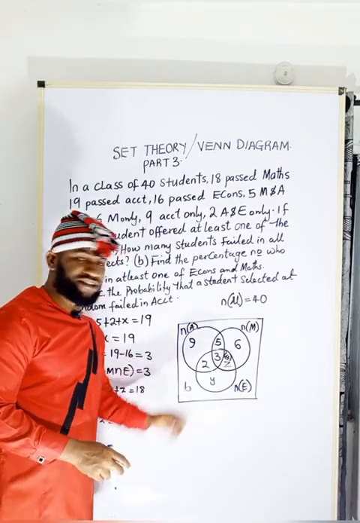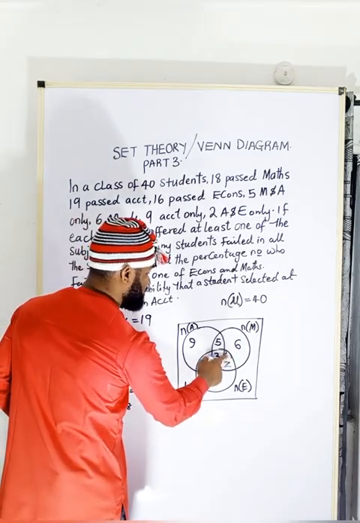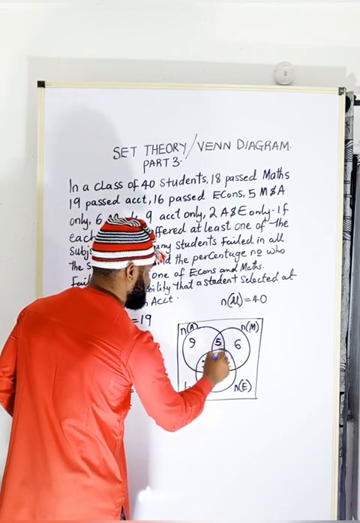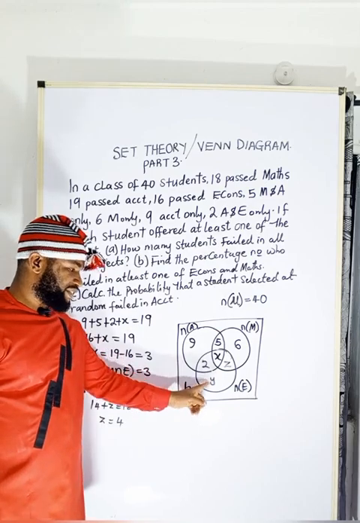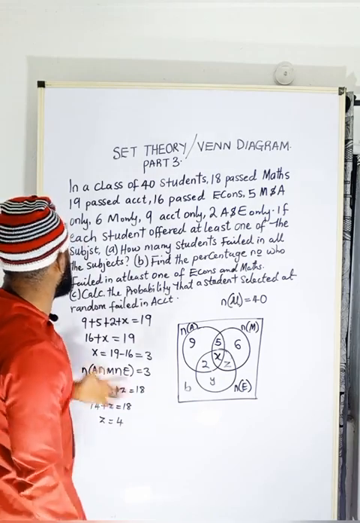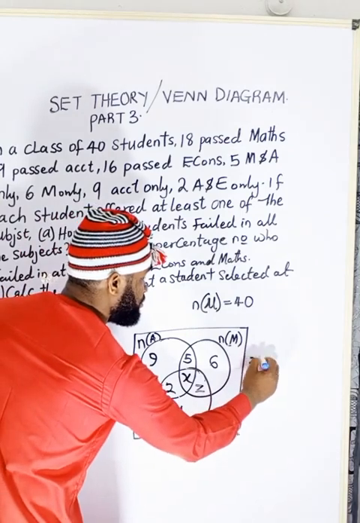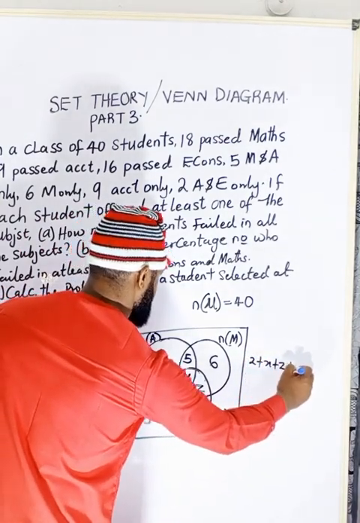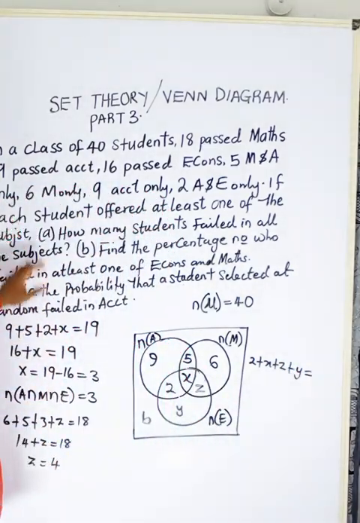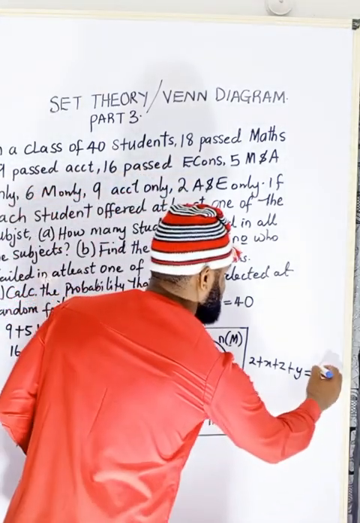This is maths and economics. Right. Now, how then do I find? Please let me just keep it this way. No. Let me keep 3 here as well. Now I want to find the people that passed economics only. They did not give me people that passed economics only, so let me do it here. It's going to be 2 plus X plus Z plus Y must be equal to, how many? Did they tell me any number of people that passed economics? Okay, 16 passed economics, so they are going to be equal to 16.